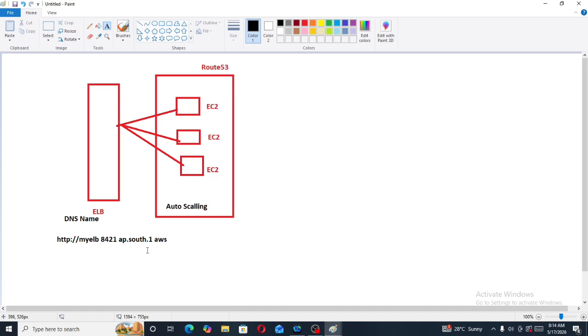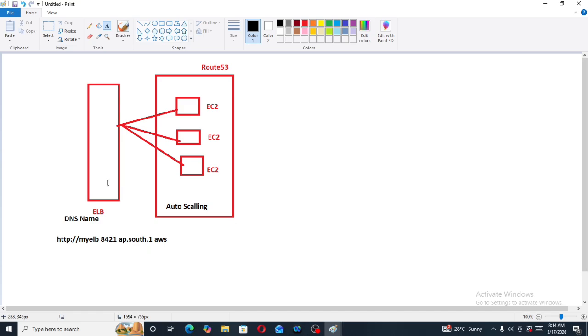So here we came with one service, that is Route 53. The DNS name is providing us a nasty URL, and the customer will not accept it, so we have to provide him a simple URL. For example, google.com, facebook.com, these are simple URLs. So to make the URL simple, we are using the Route 53 service in AWS. Now what is this Route 53?